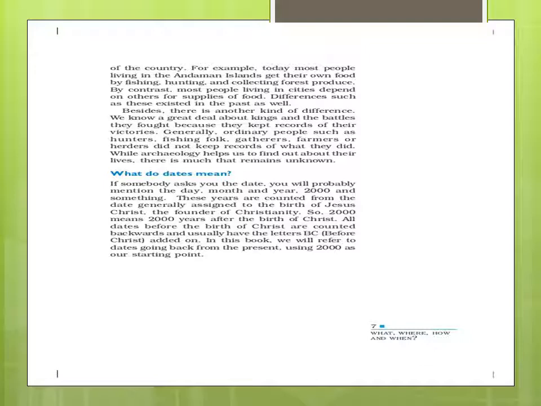So 2021 means 2021 years after the birth of Jesus Christ, that is AD. Similarly, CE, the common era, is used in place of AD, and BCE, before the common era, is used in place of BC.